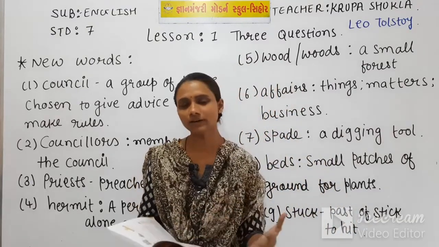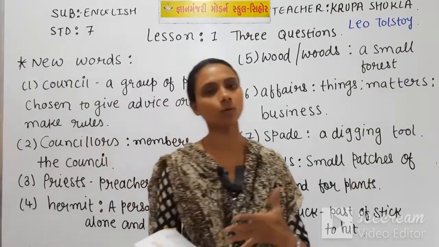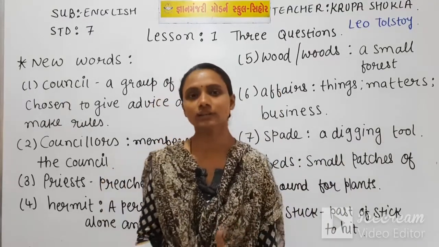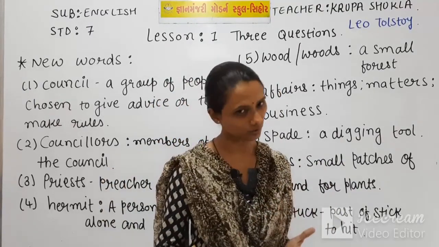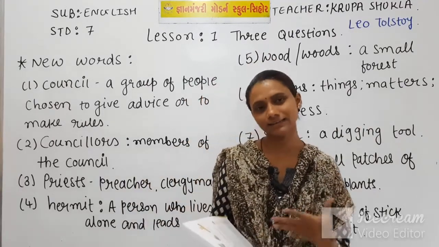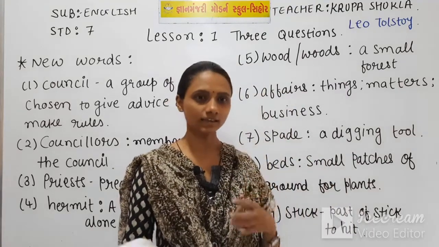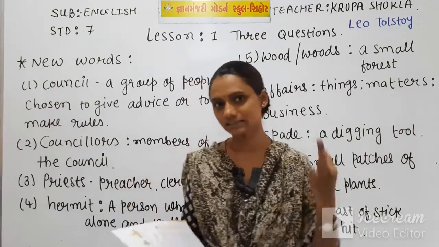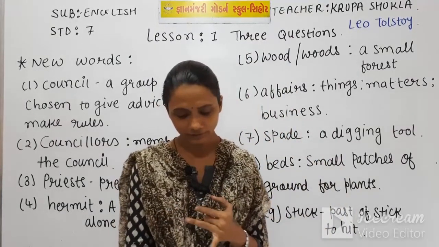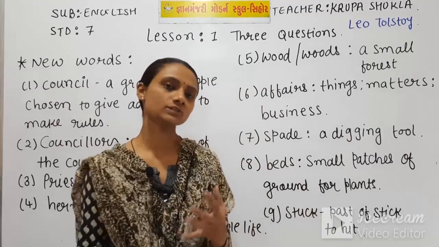Ultimately all kings have that power to rule all the world, all the regions, all the countries. So here our king has the same passion. He does not want to fail in his life. He thought that if he knew these three things in life, he would never fail. So what were those three things?